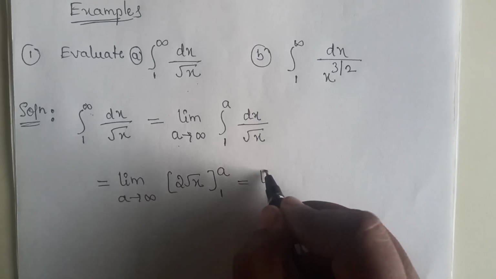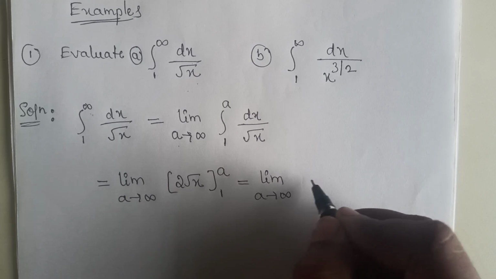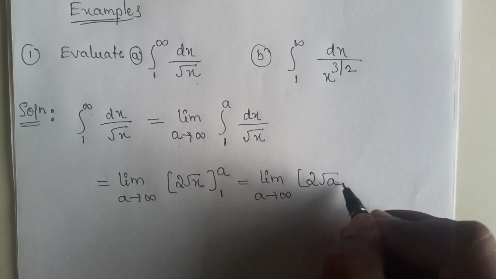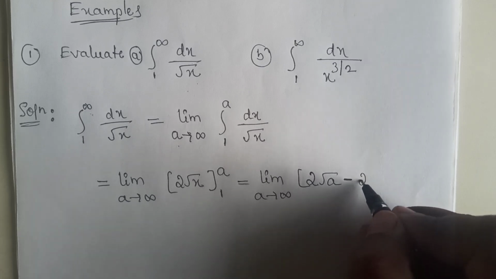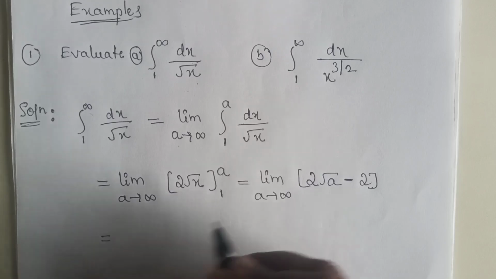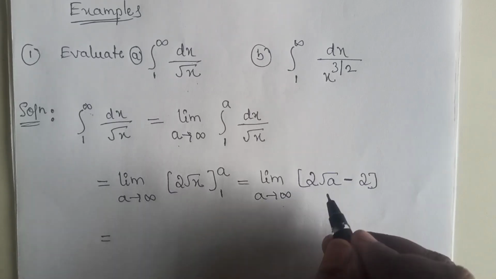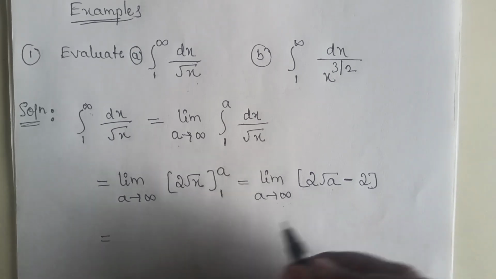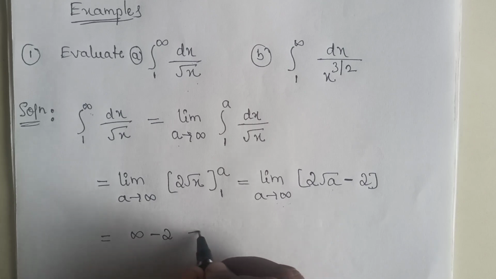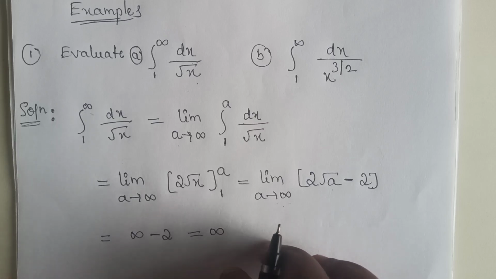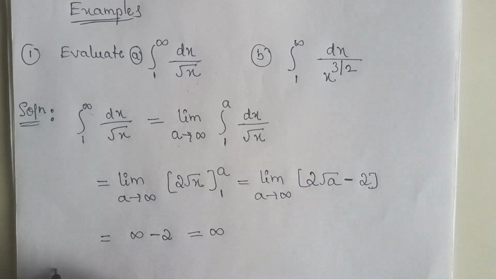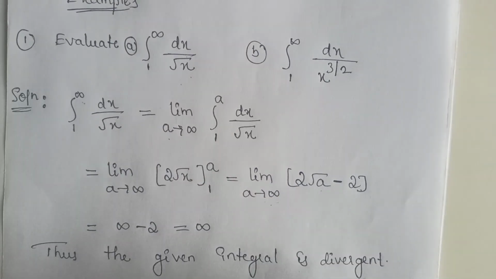Evaluating the limits, we get upper limit 2 root a minus lower limit 2 root 1, which is 2. Now evaluating the limit, in place of a we substitute infinity, so this becomes 2 root infinity, that is infinity, minus 2, which is again infinity. We got an infinite value, therefore we can say that the given integral is divergent.